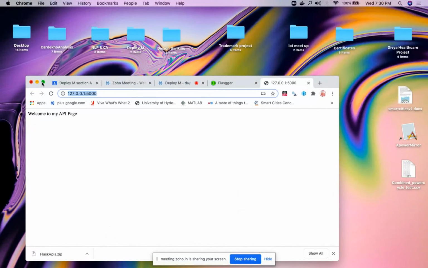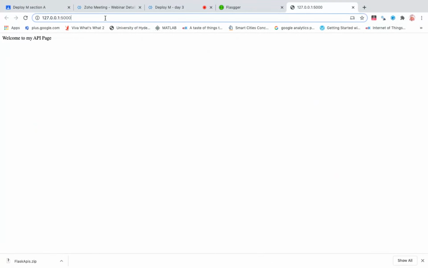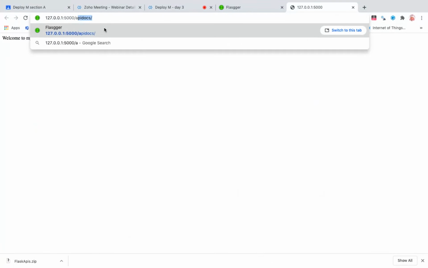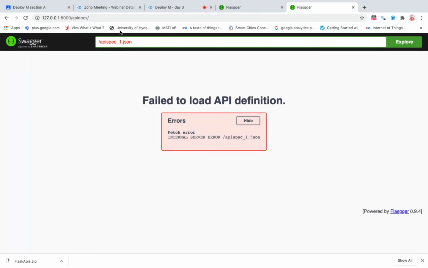Once it is done, try to access the API docs. Failed to load API. Fetch error, internal server error.